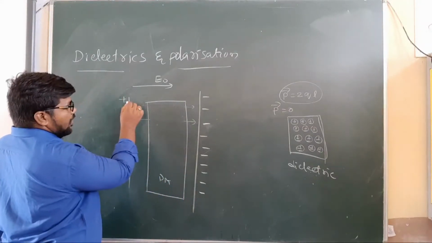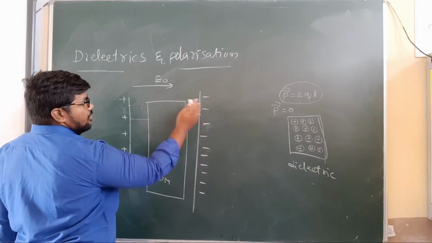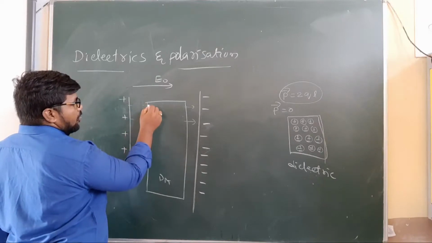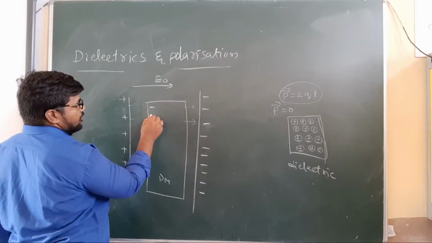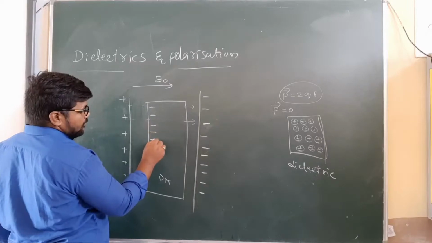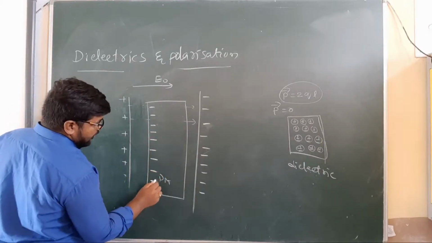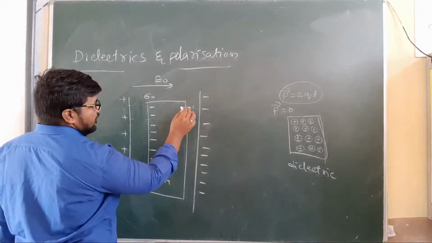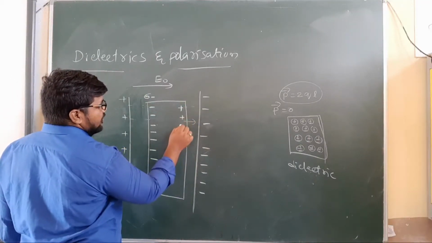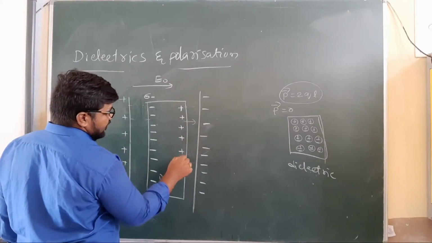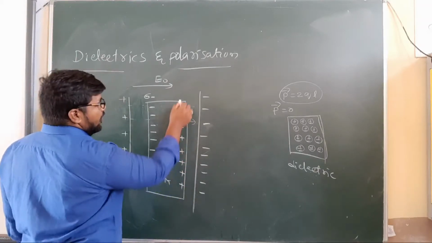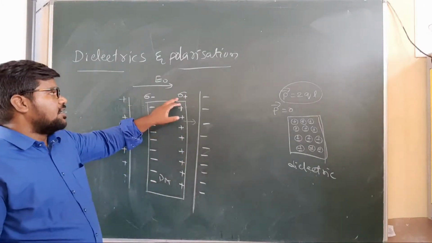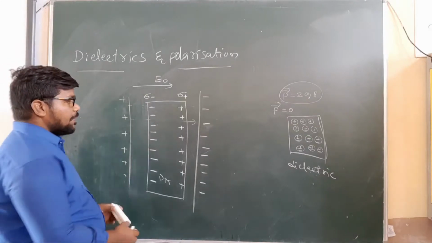Here, near the positive charged plate, we get a negative charge, a negative surface charge density. Here a positive charge is created. The surface charge density is sigma.